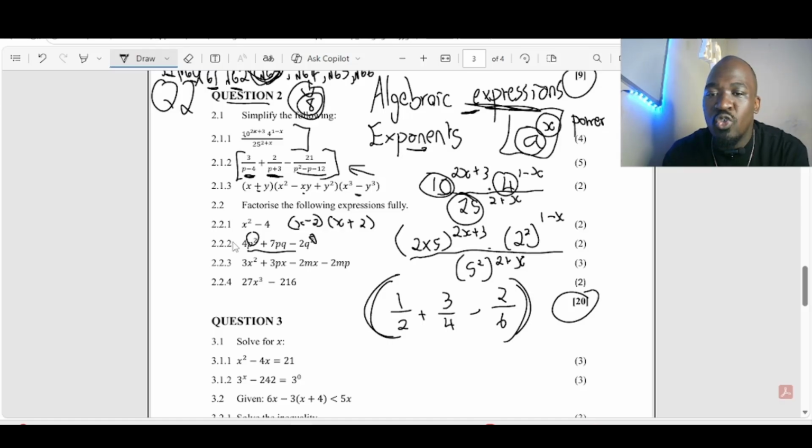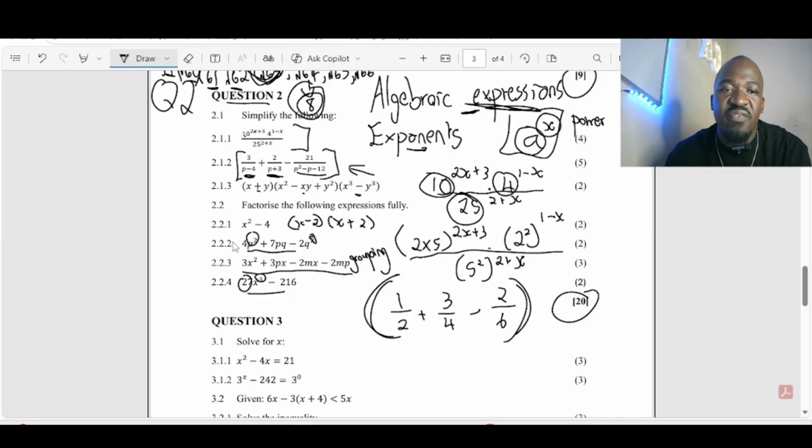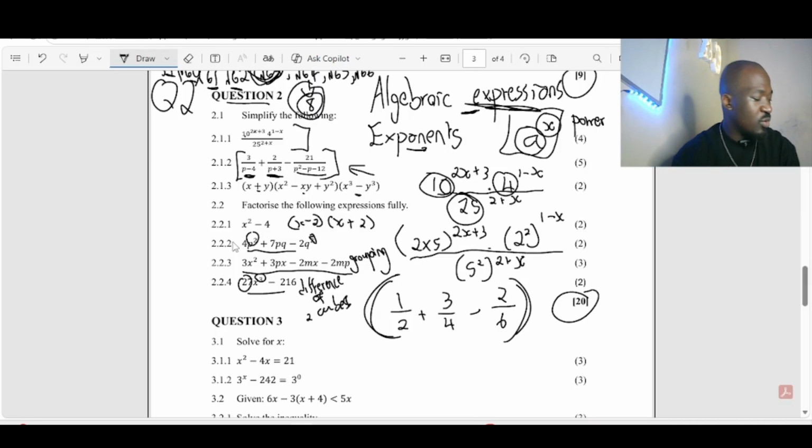Then on 2.2.3, we start by comparing all these terms. We check if we have something that is common. If we do not have anything that is common and we have 4 terms, then we know for a fact that we must use grouping there. Then here we see there's a 3 there and this 27 is a cubic number. Then we use the difference of 2 cubes, and we're going to be fine on that.